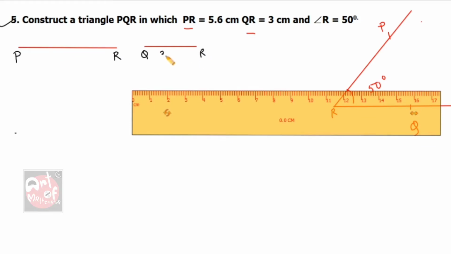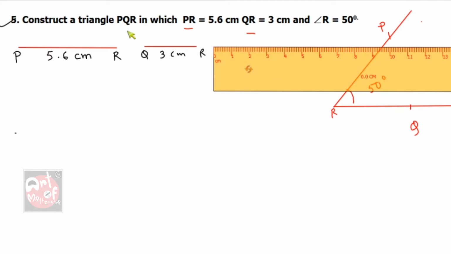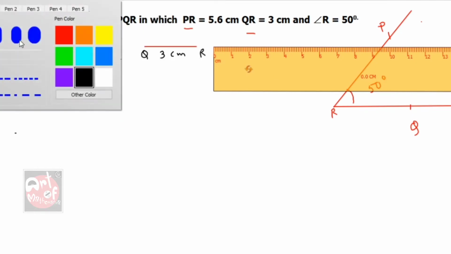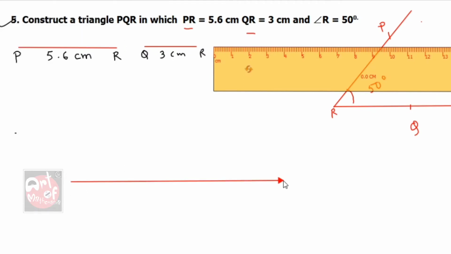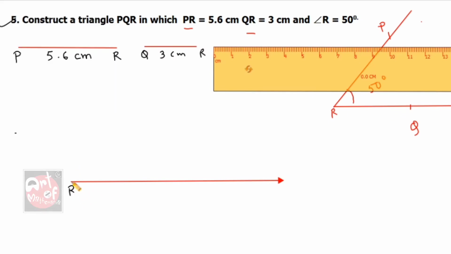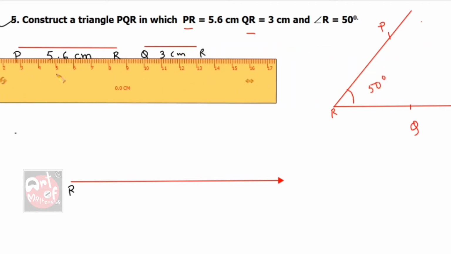This is 3 centimeter, and that one is 5.6 centimeter. So what to do? As I've told you all the time, first draw a ray. So here I'm going to do it. Draw a ray. Done. Now from this point, let us assume this is R. So write it down, R over there. Now from this point I have to construct a 50-degree angle.